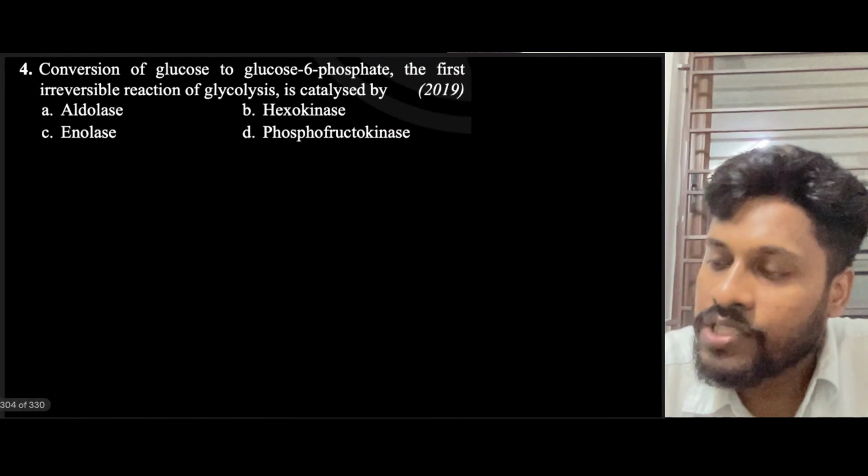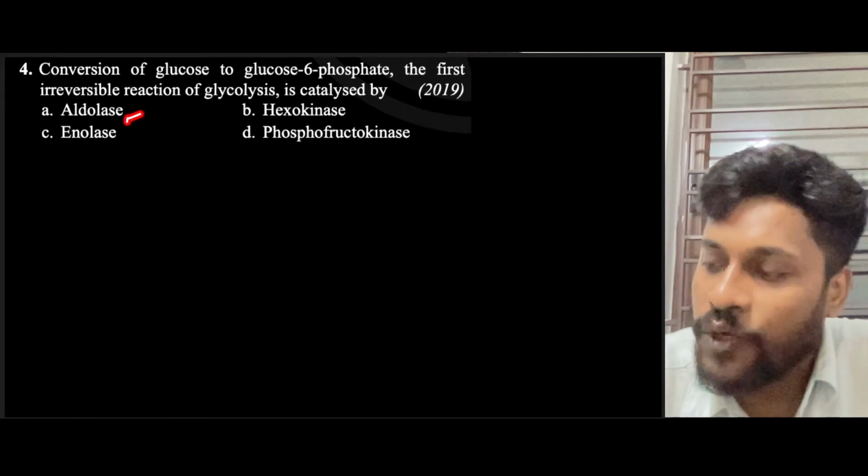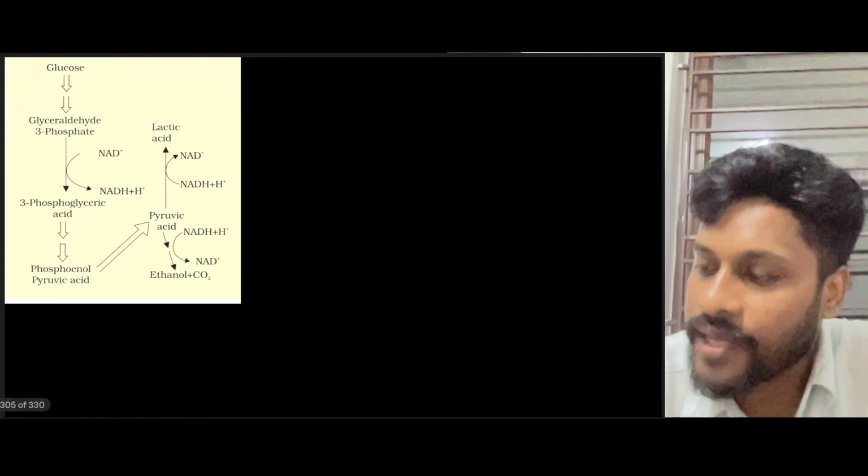Next, conversion of glucose into glucose 6-phosphate, the first irreversible reaction of glycolysis, is catalyzed by aldolase, hexokinase, enolase, or phosphofructokinase. Very easy. We already discussed it. It will be hexokinase enzyme, right?